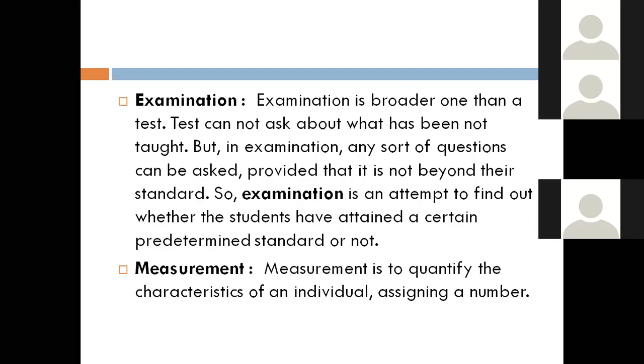He takes the measurement, assigning a number. We may conduct a test and take measurement: 25 out of 19, 25 out of 25, 25 out of 24. This is what measurement is.